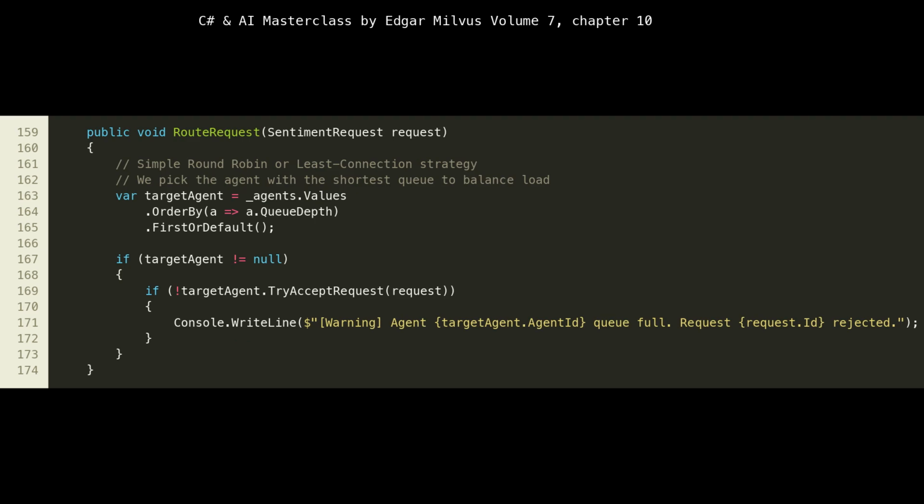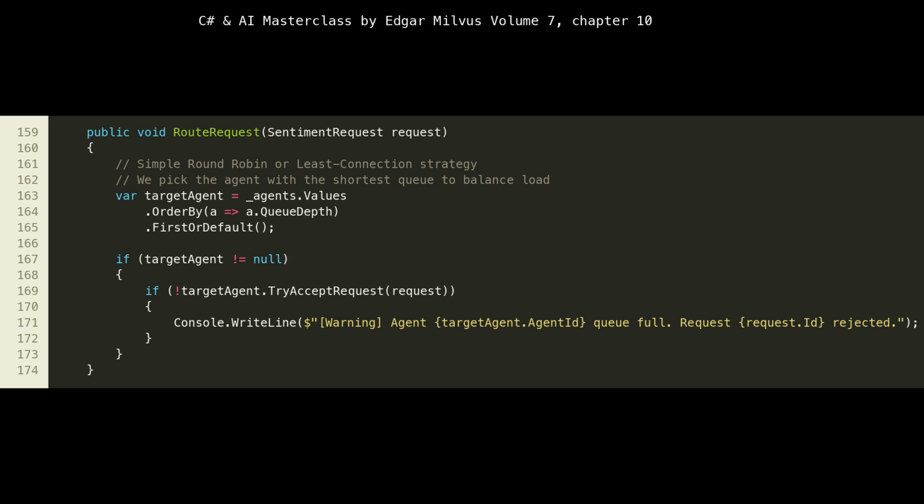The route request method, lines 160 to 175, simulates a load balancer or an API gateway that distributes incoming requests to available AI agent instances. This is a crucial component in a distributed system, as it determines how effectively the workload is spread across your scaled-out services. Here, we implement a simple least connection or least queue depth strategy, lines 164 to 166. We find the target agent with the shortest internal queue.